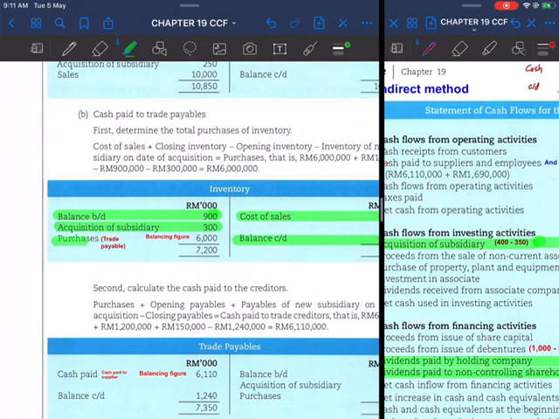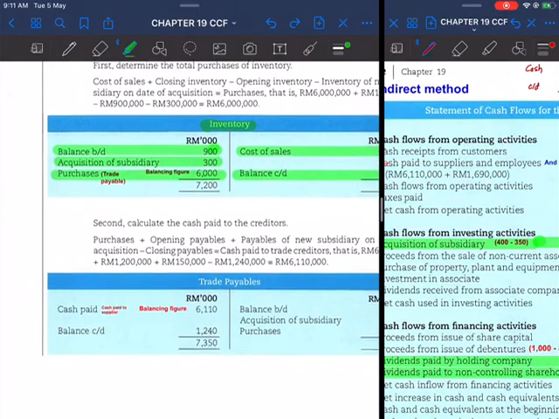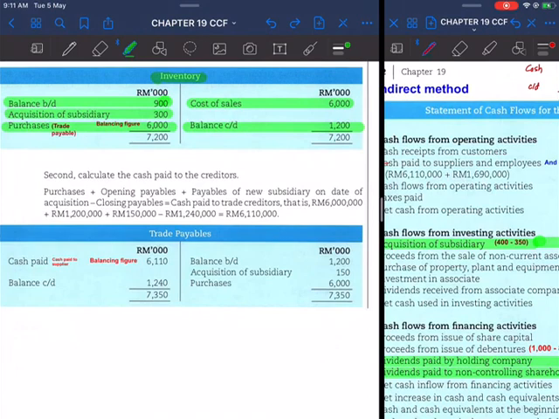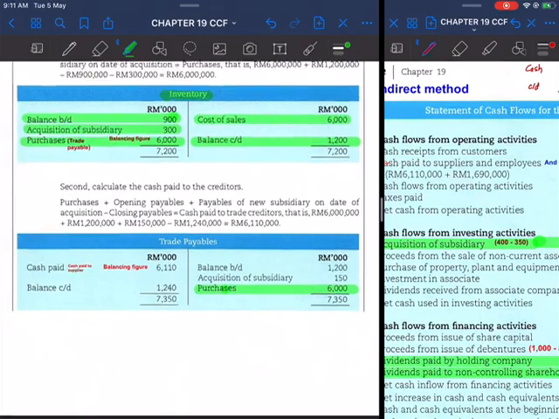That means here you have a balancing figure, which is actually the purchases during the year. The amount which increases inventory during the year on the debit side is purchases. Assuming that all purchases are on credit, this is entered into trade payables.